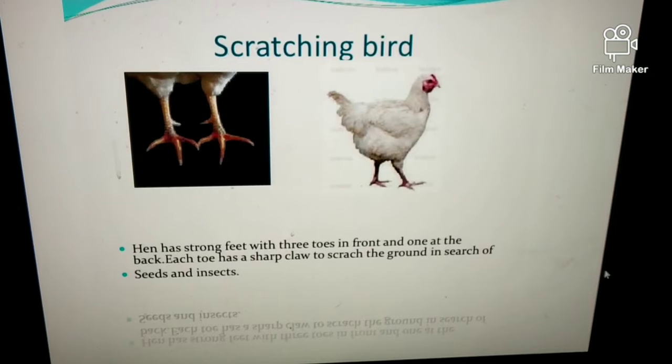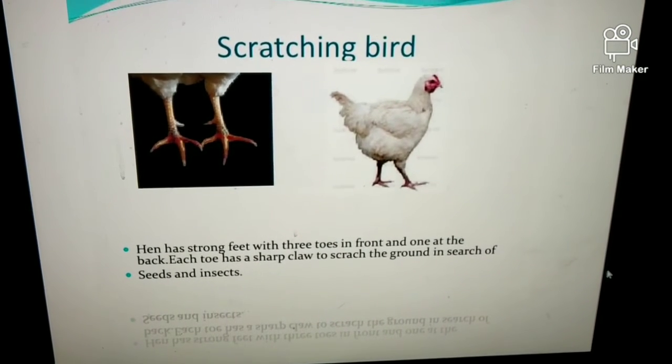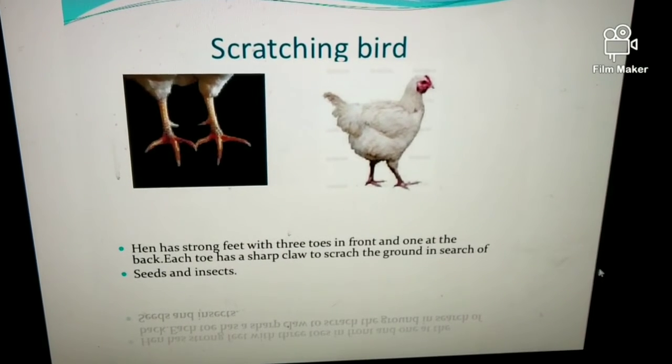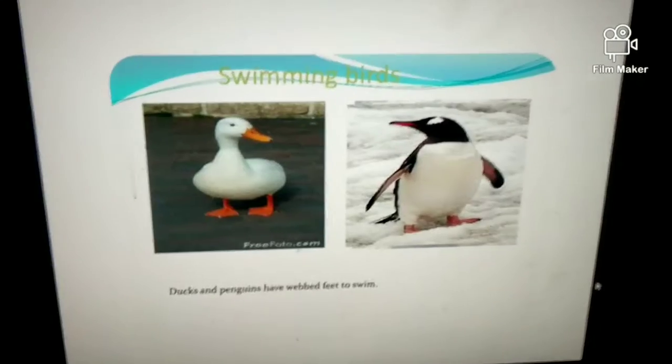Scratching bird. Hen has strong feet with 3 toes in front and one at the back. Each toe has a sharp claw to scratch the ground in search of seeds and insects. Swimming bird. Duck and penguins have webbed feet to swim.